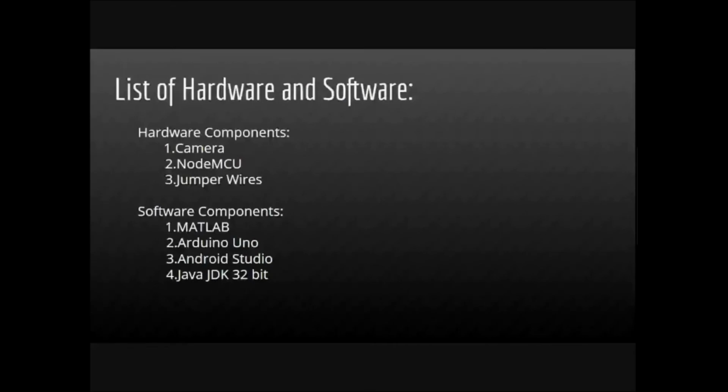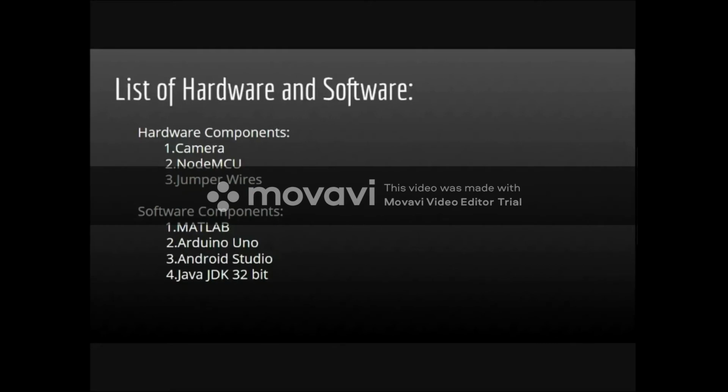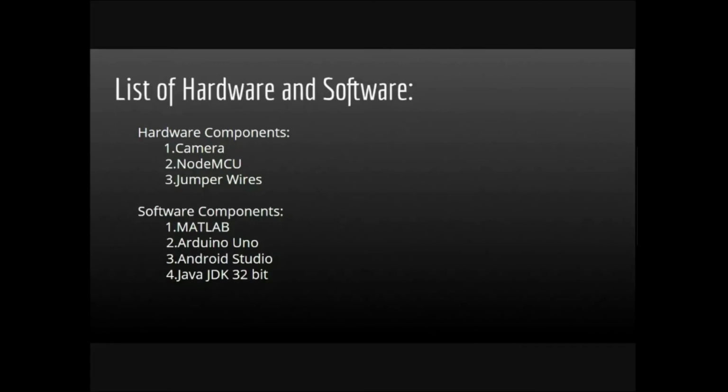The list of hardware and software used for this project are: the hardware components are camera, Node MCU, and jumper wires. The software components used are MATLAB, Arduino Uno, Android Studio, and Java JDK 32-bit.